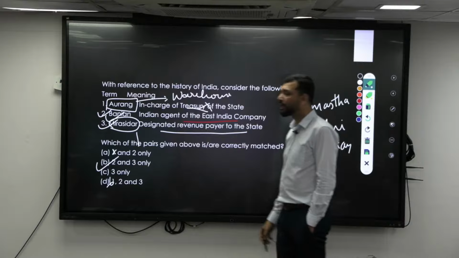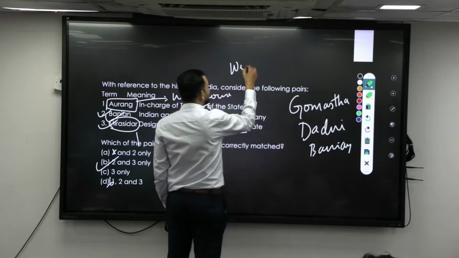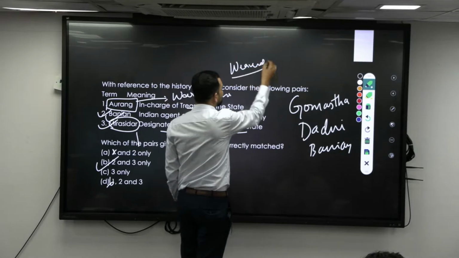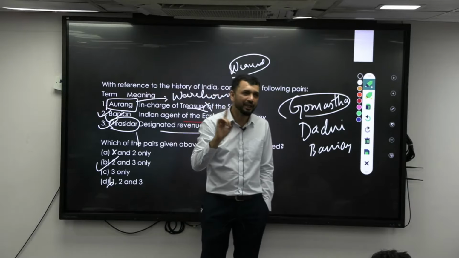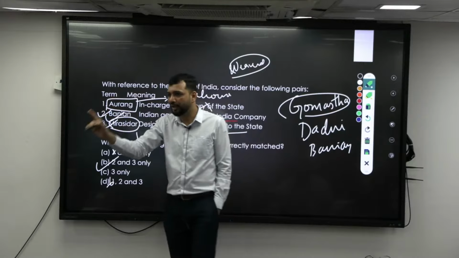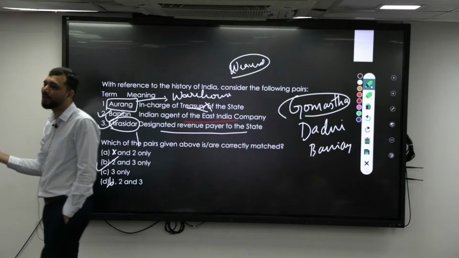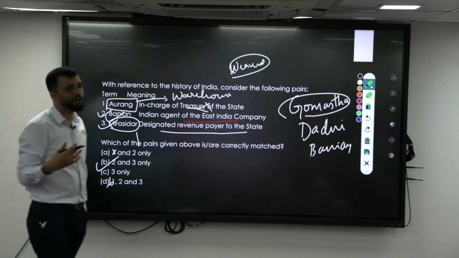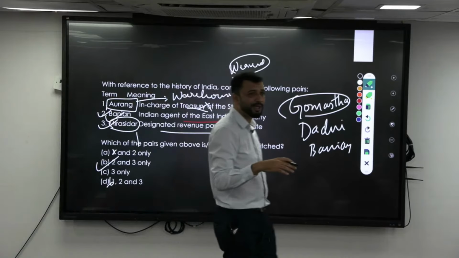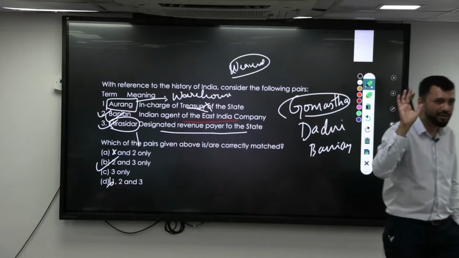Now how will this work? Let's say there is a textile weaver. Gomasta is someone who supervises the production and quality, how it is happening. We also use the word gumasta for someone who looks after things. So gomasta is basically the Indian agent of the British who looks after the quality of production.